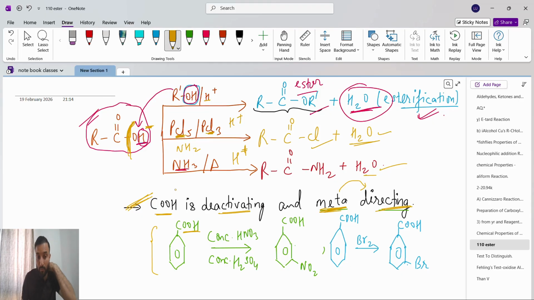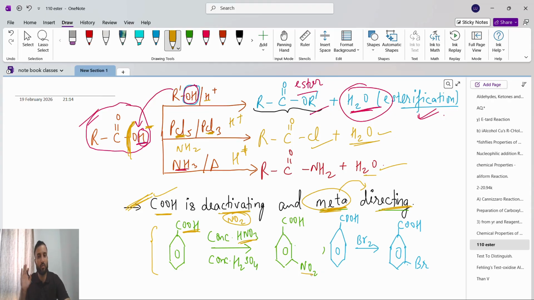Here carboxylic acid is meta directing. If I take benzene attached with COOH and react it with concentrated HNO3 with concentrated H2SO4, HNO3 means the NO2 group will come, and it will connect at the meta position because it is meta directing, only at the meta position.